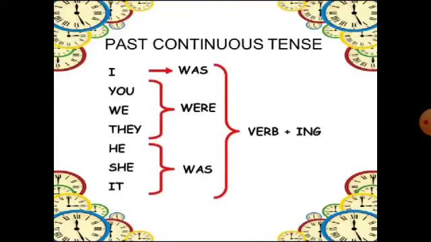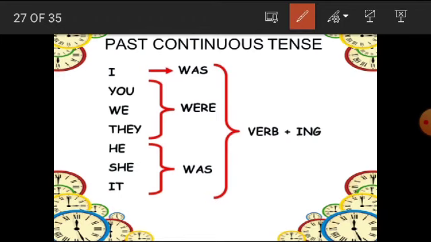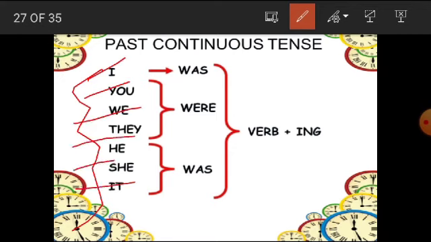Before we do the examples, these are the basic things which you should know. As I told you, when to use was and when to use were. These are the subjects: I, you, we, they, he, she, it. First let us start with I. So, I means what? Singular. It means we are talking about ourselves only. When a person is talking about himself or herself only, we always use was because I is singular.